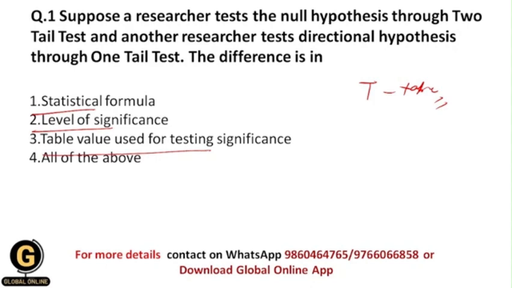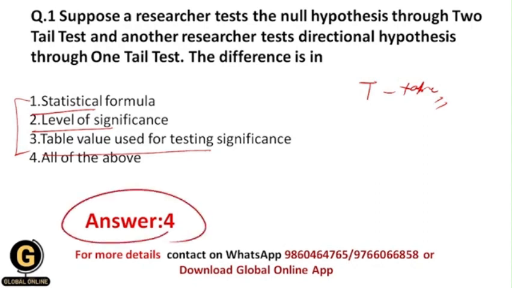All of you getting? And that's why the difference is in all of these aspects, and those are statistical formula, level of significance, table value used for testing significance. Okay, that's why your correct answer should be 4.